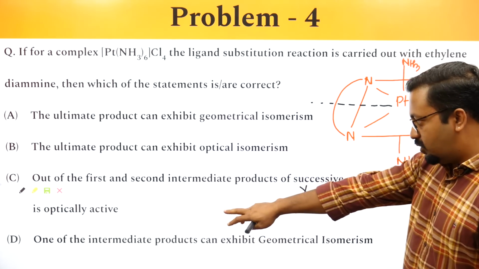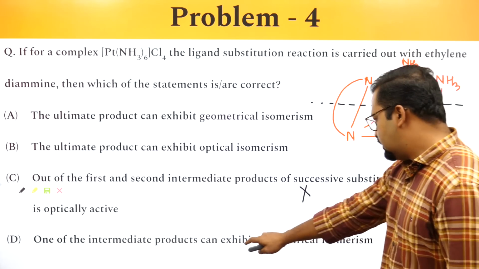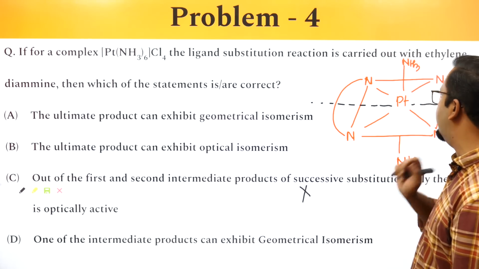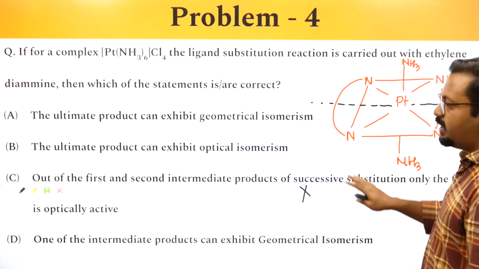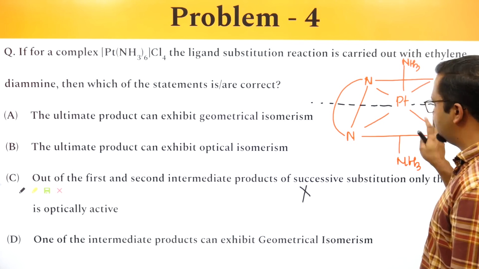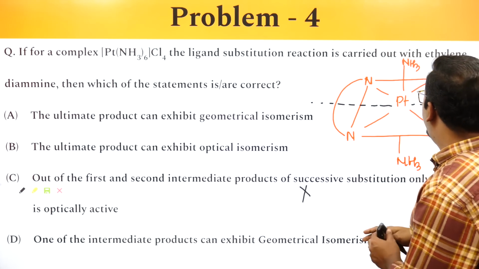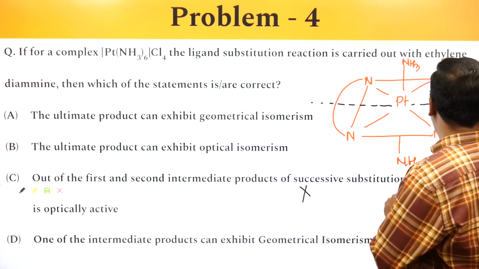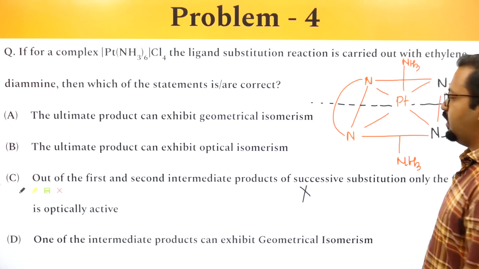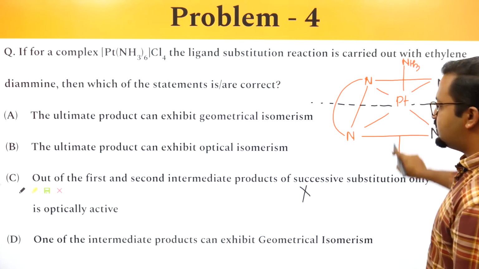Out of the intermediate products, one of the intermediate products can exhibit geometrical isomerism. Can this exhibit geometrical isomerism? I don't think so. But if I replace nitrogen and put them over here, this represents the trans arrangement.